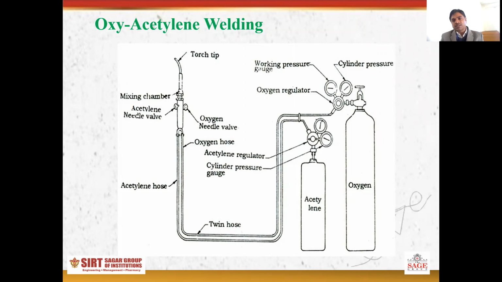Today we will discuss gas welding, especially the different parts of gas welding. In this diagram, there are different parts of the oxyacetylene welding. The first one is the cylinder. Two different types of gases are generally used in gas welding. There is one cylinder for the acetylene and another one for the oxygen.